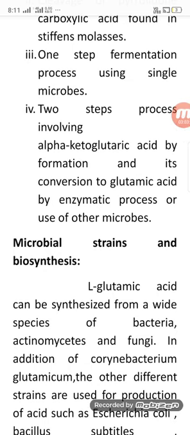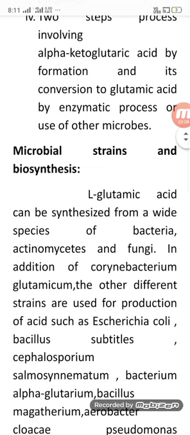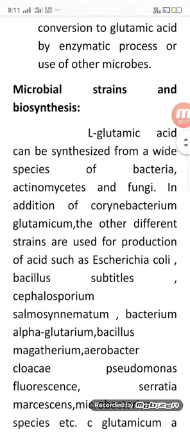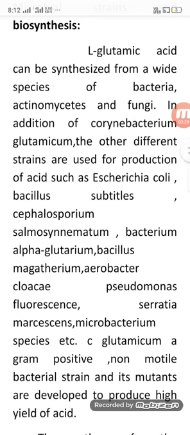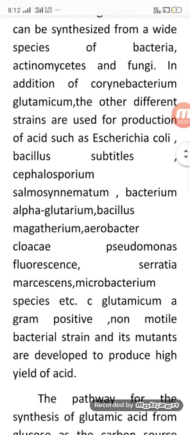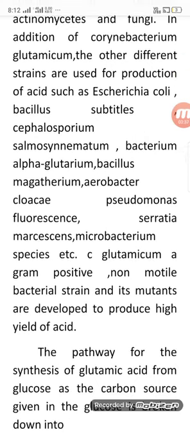Corynebacterium glutamicum is the most important. Other strains are also used for the production of acid, such as Escherichia coli, Bacillus subtilis, cephalosporins, Bacterium alpha glutarium, Bacillus bacterium, Aerobacter clovactum, Pseudomonas fluorescens, Serratia marcescens, Microbacterium species, etc. Corynebacterium glutamicum is a gram-positive, non-motile bacterium. Developing a mutant strain that produces a high yield of acid is very important.